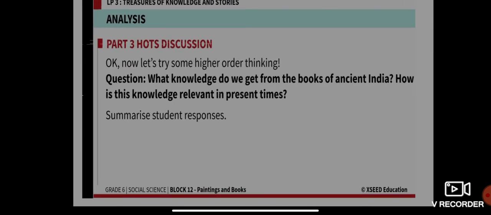So now let's get into a hot discussion. Let's try something higher order thinking. What knowledge do we get from the books of ancient India, and how is this knowledge relevant in present time? I hope you have learned many things through reading that comic strip. So what knowledge do we get from the books of ancient India, and how is this knowledge applicable even in present times?